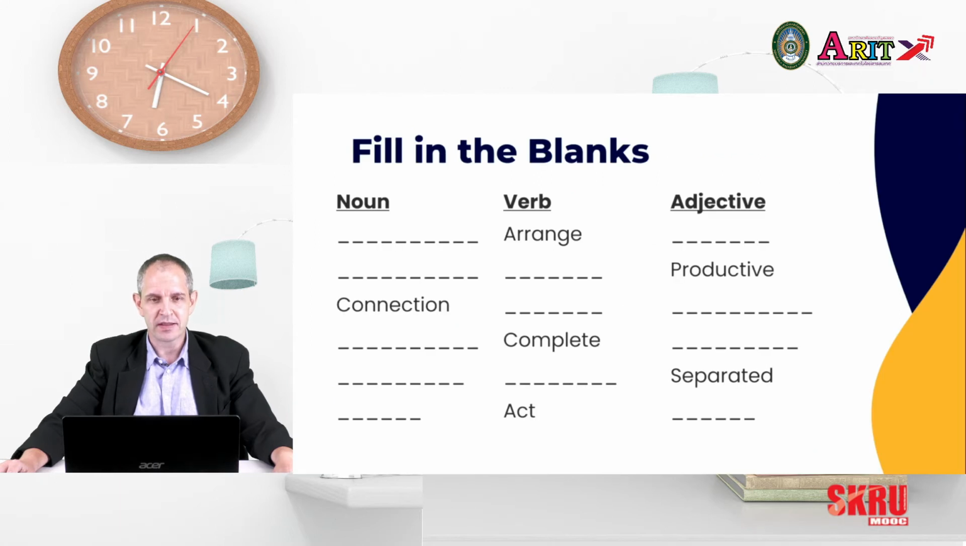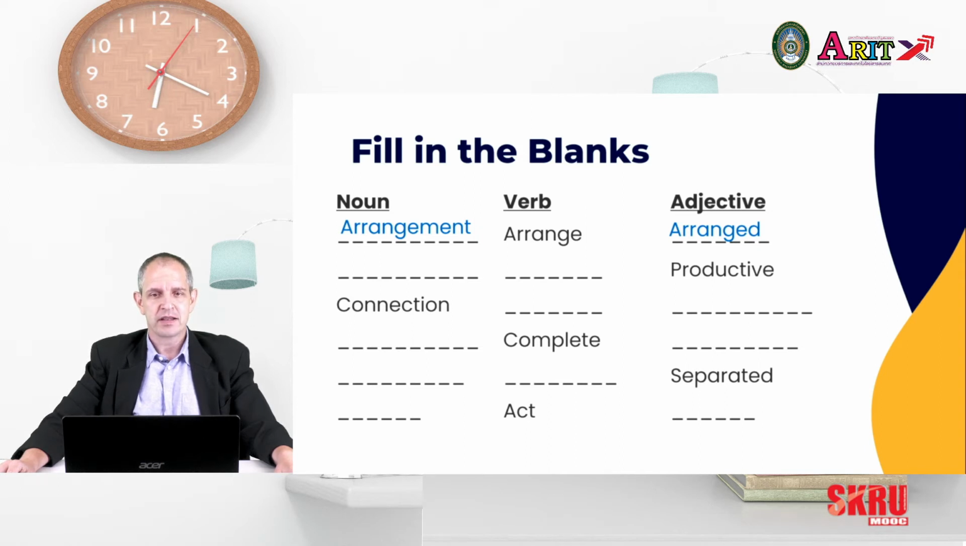Now let's put it into practice. Here we have some of those words. Can you fill in the different forms of each word? Our first one is the verb arrange. What's the noun version of arrange? Arrangement, that's right. And next we have the adjective arranged.